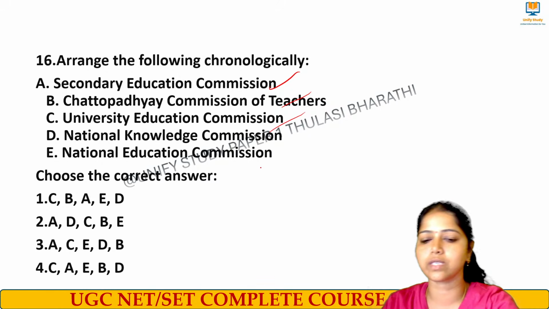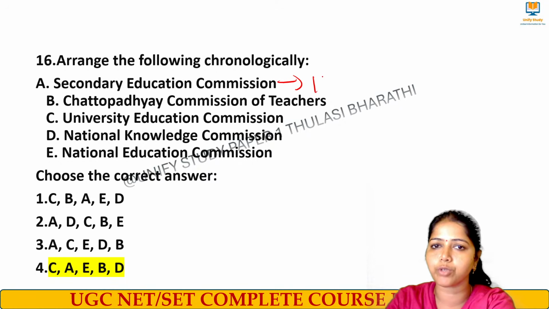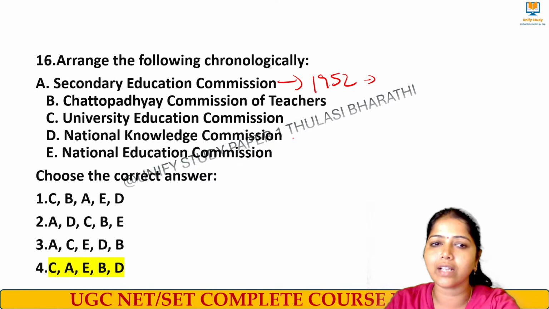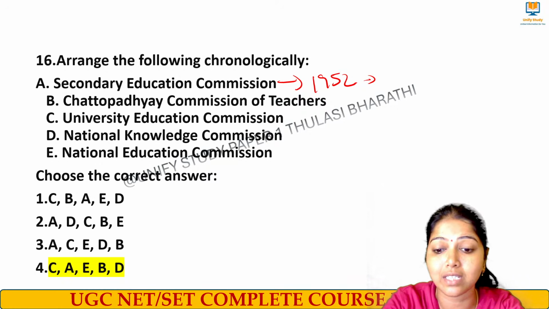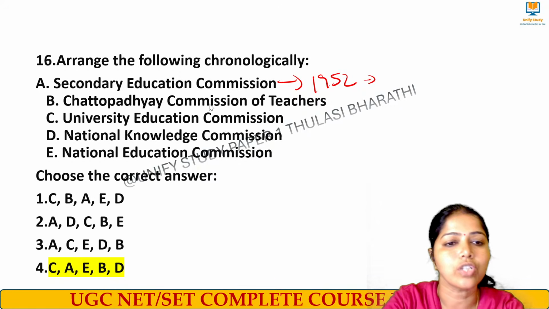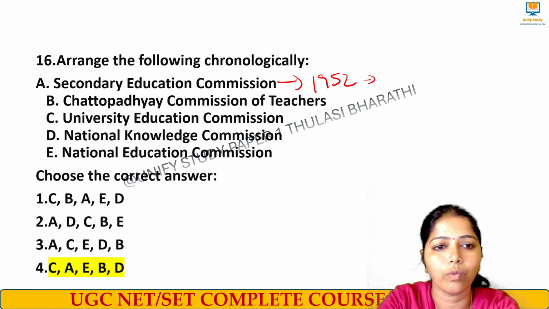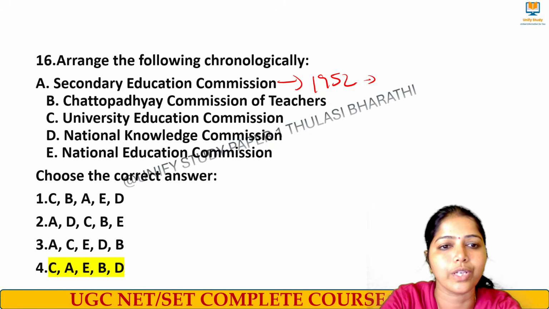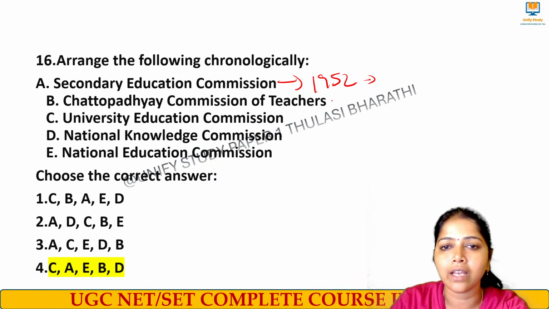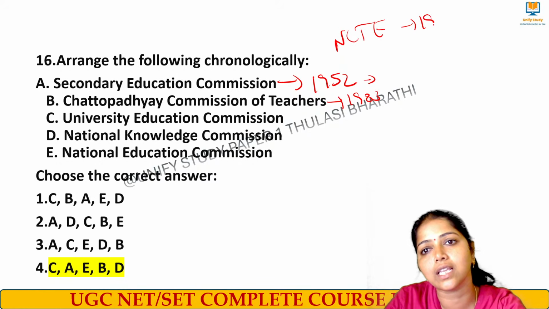The right answer for this question is option number 4. The Secondary Education Commission is the Mudaliar Commission, 1952-53. The Chattopadhyay Commission on teacher education, which we studied just now, is in the year 1983, and NCTE, the National Council of Teacher Education, is in 1993.